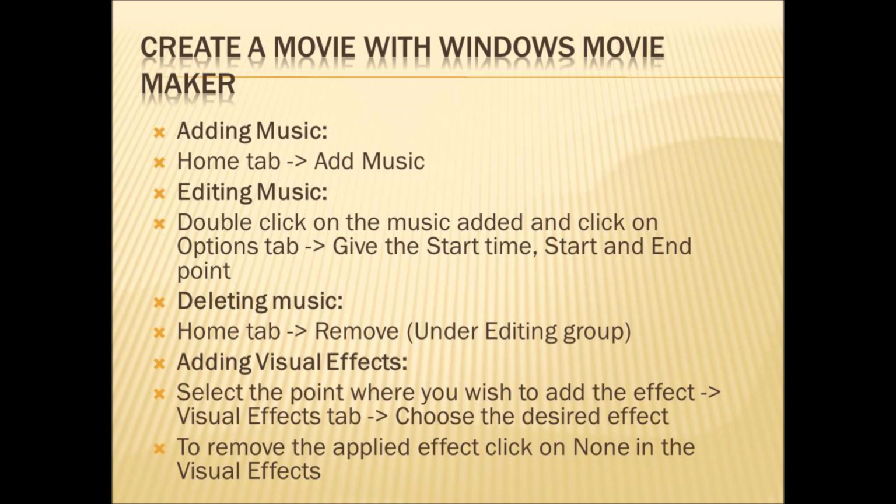Now, if you want to remove the applied effect, you have applied the effect by choosing your desired effect, and now you don't want it. To remove this applied effect, you can go and click on None. In the Visual Effects tab itself, there will be an option called None. Go and click on it to remove the visual effect that you have added.